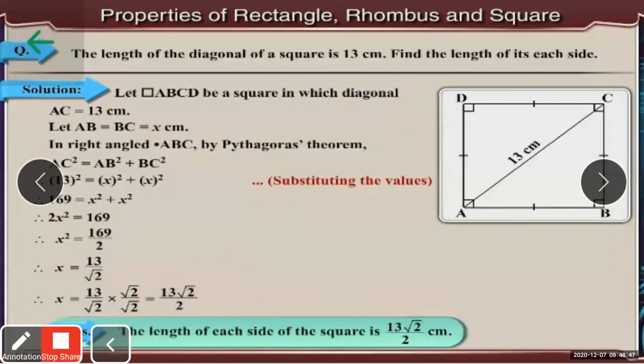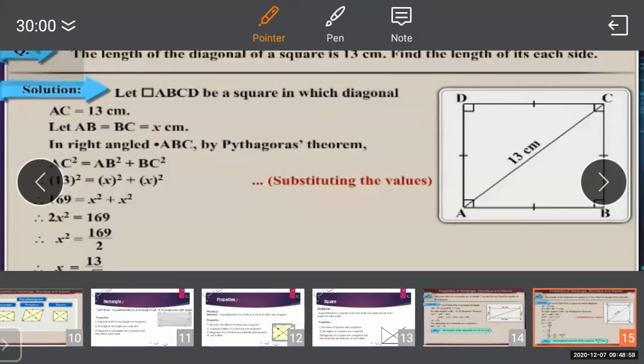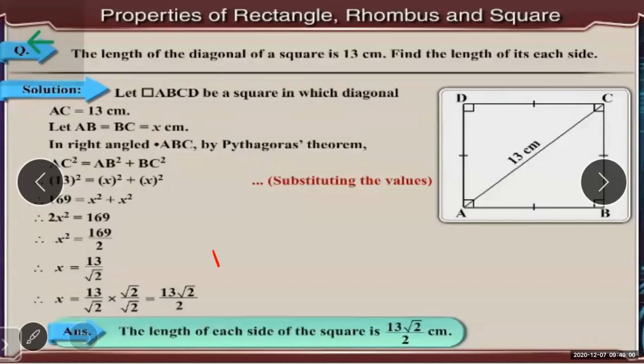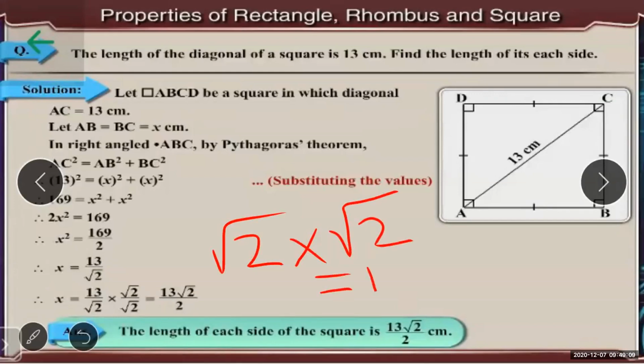Now root 2 multiplied by root 2. Root 2 into root 2 will give you what? Root 4. Root 2 multiplied by root 2, what will it be? 2 multiplied by 2.